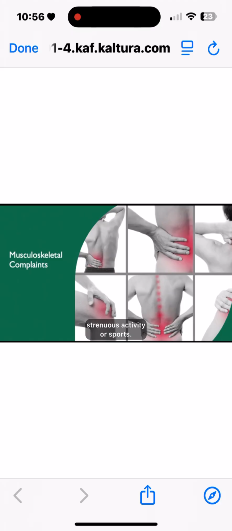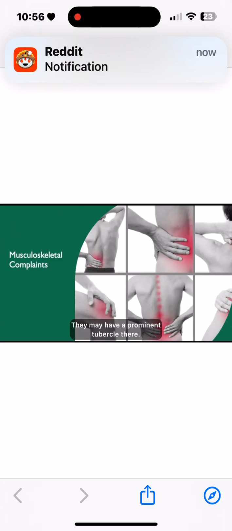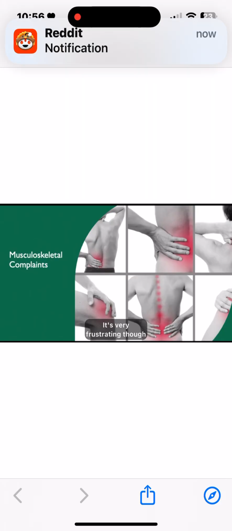They may have a prominent tubercle there. It may be seen like sticking out a little bit. Self-limiting, this resolves after puberty without treatment. It's very frustrating though for the kiddos going through this.